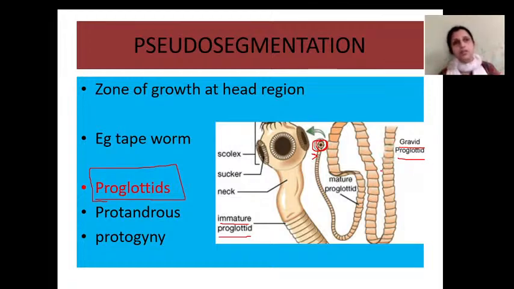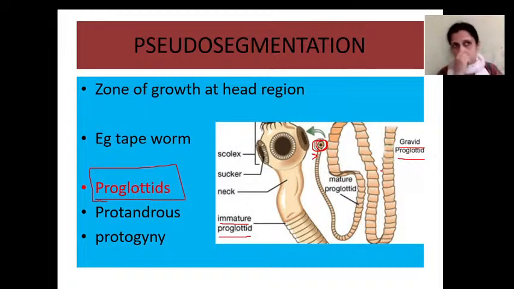So in the body of tapeworm different units are there, and each unit in the body of tapeworm is a proglottid. Lifelong, the proglottids will keep on adding at the head region. That is why it is called pseudo-segmentation. It's called pseudo-segmentation for two reasons. One, the segments were not formed at the early embryonic stage. Two, they don't have a mesodermal division also.